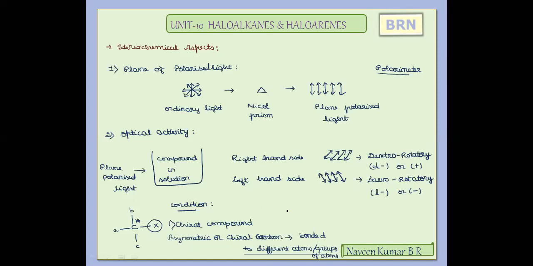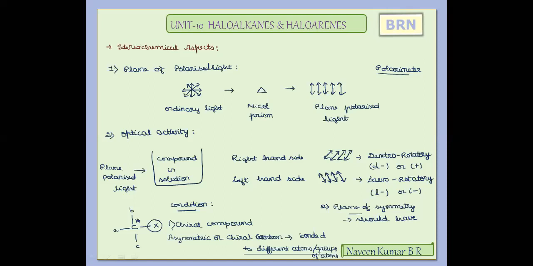So the organic compound should contain this chiral nature, and the second condition is the plane of symmetry. The compound should not have a plane of symmetry. Then only the compound will show this optical activity.